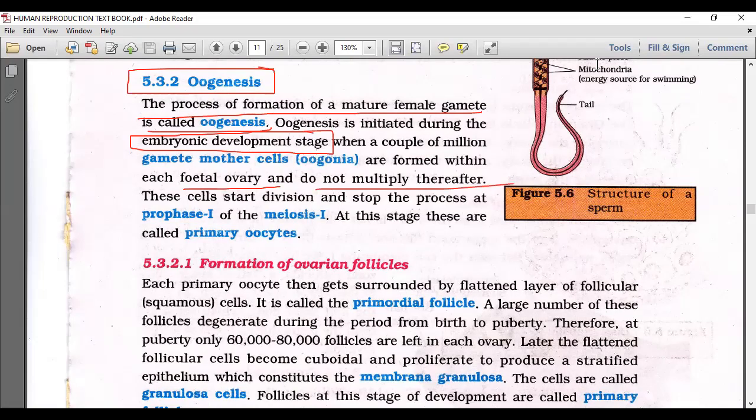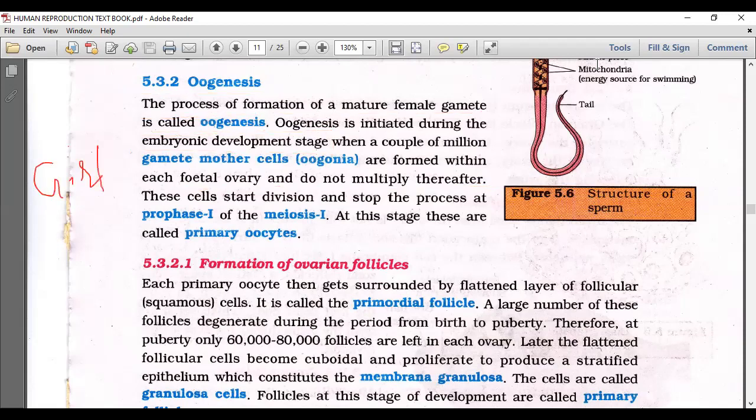This is a very, very important line. This is a very new and fresh thing. You may have learned about the female reproductive system in earlier classes, but this is very new. When we are taking a girl, where are the gamete mother cells, or oogonia, formed?